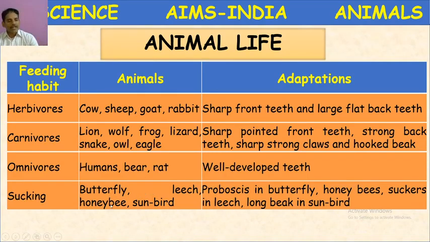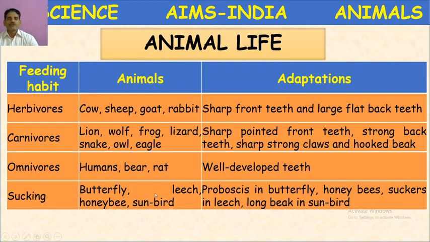If you take butterfly and honeybee, they take the nectar from the flower. Nectar is the sweet substance present in the flower. They suck with the help of the proboscis. Proboscis means a spring-like structure present near its mouth. So it will open its proboscis and suck.